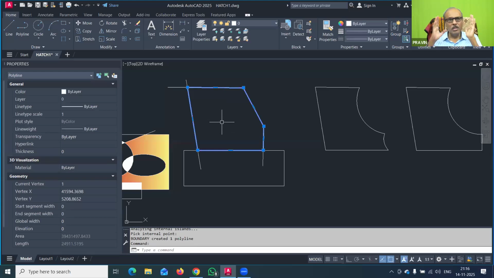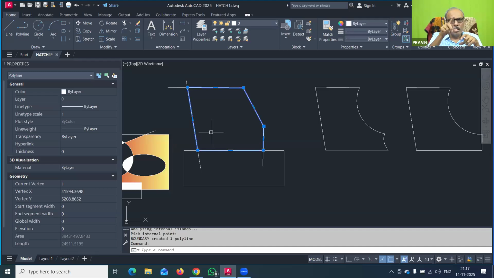So dear friends, this is very much required for surveying plans where you want to calculate the accurate area. In the upcoming lectures, we will see how to calculate the area and volume of various objects. To calculate the area also, you want a closed boundary object. This is a closed boundary object, and this is particularly a polyline. So that is another condition for the area command. The boundary must be closed, and it should be drawn with the polyline command,